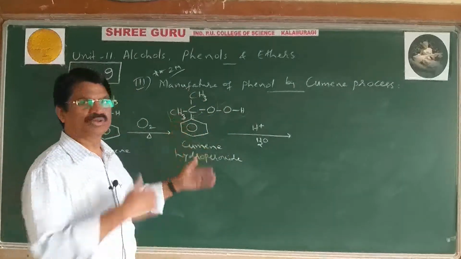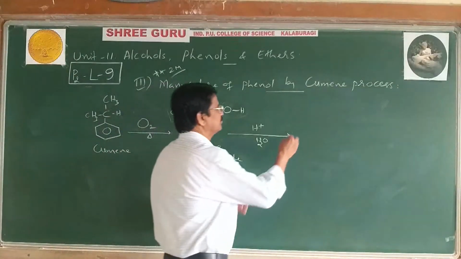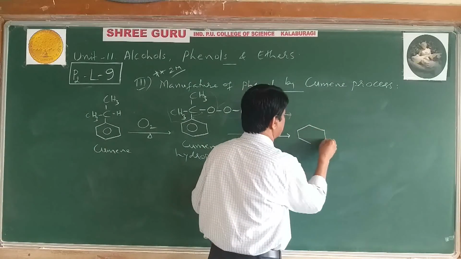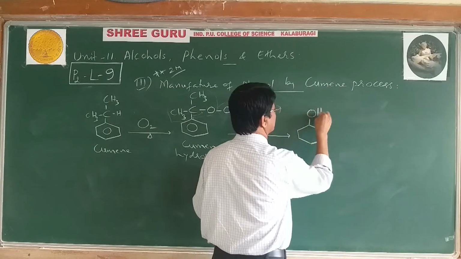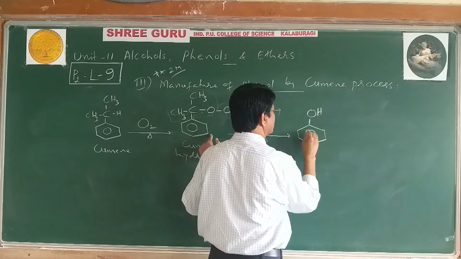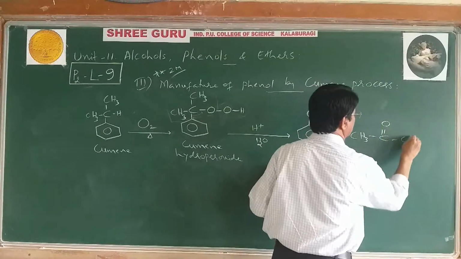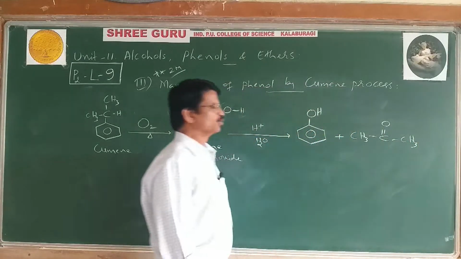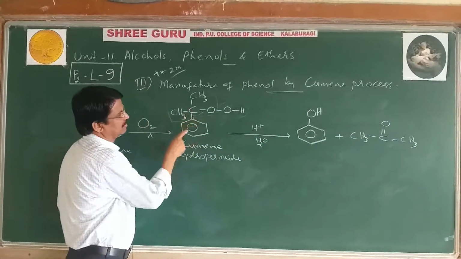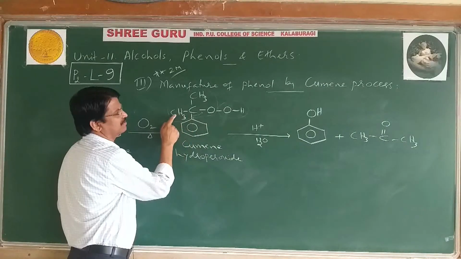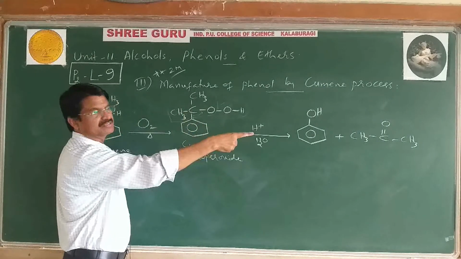Then the molecule undergoes rearrangement to give two compounds. First, the ring with OH group. Second, CH3COCH3.